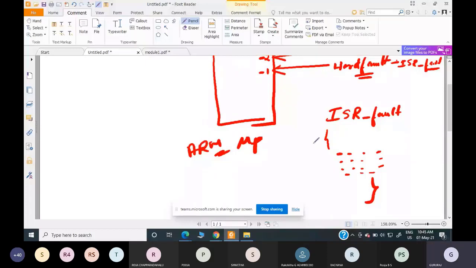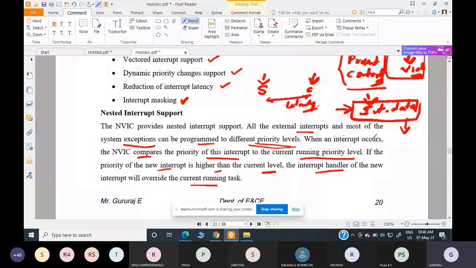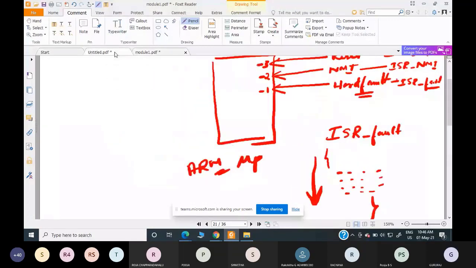Now, according to this statement here, when an interrupt occurs, the NVIC compares the priority of this interrupt to the current running priority level. That is what the processor will do. Now an interrupt has already taken place whose priority is -1, hence it is executing the ISR for that.